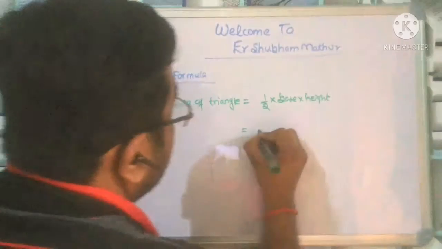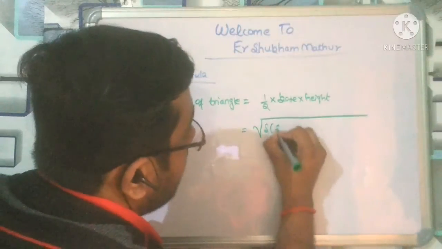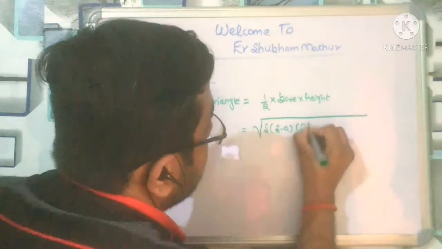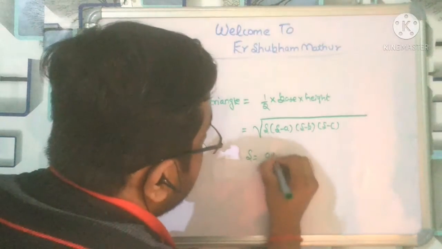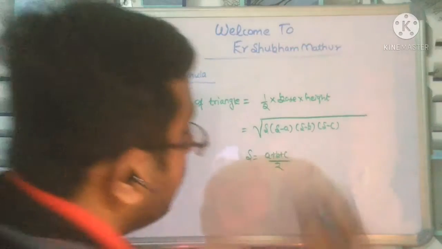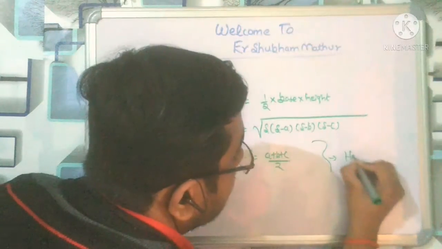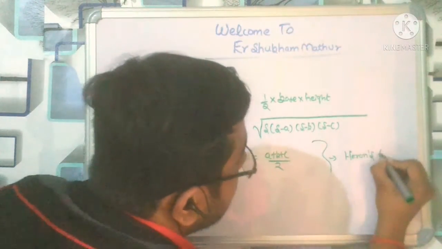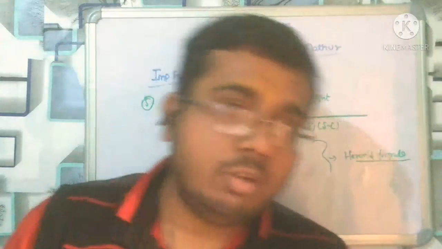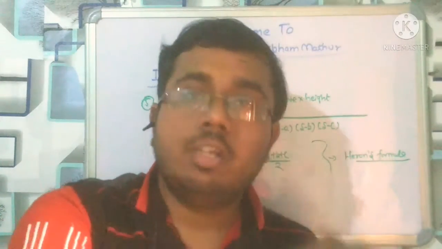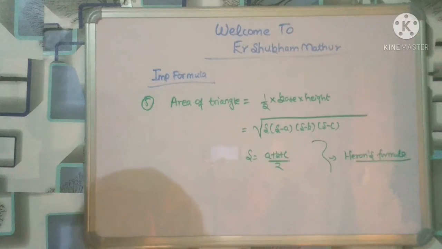One more thing is Heron's formula: square root of s into (s minus a) into (s minus b) into (s minus c), where s is equal to (a plus b plus c) by 2, right? And it is called Heron's formula. You all know that, no need to remember. If you didn't know, please note it down, right?